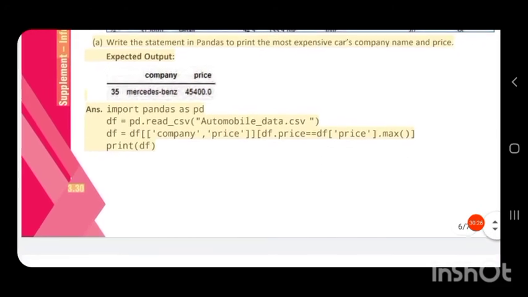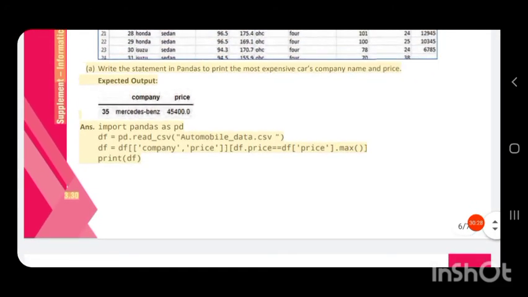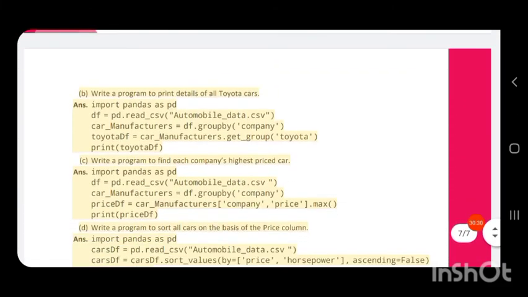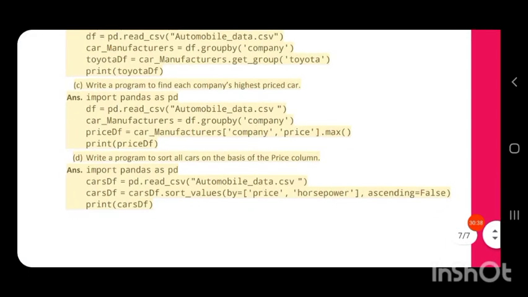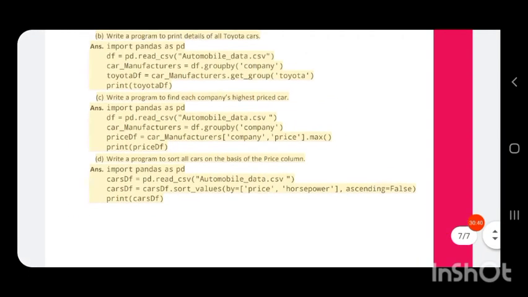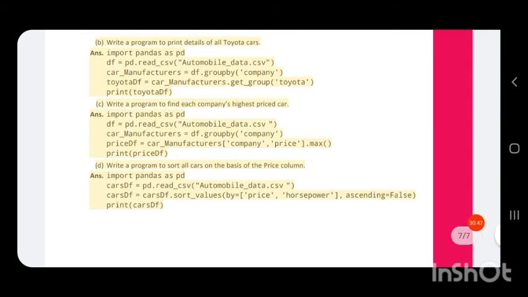And these aggregate functions, max, are also not in your syllabus. Connectivity with MySQL, aggregate functions, group by functions, max, these are all not in the syllabus.